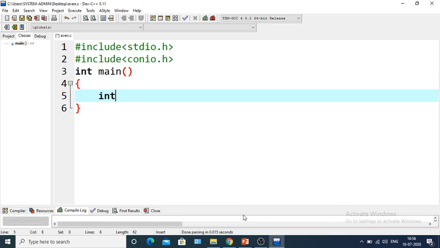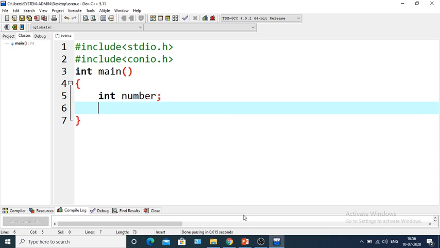Next we will take a number. Number is a variable of integer type. That means number will store only integer values. Next we will take the values. printf is a library function which is used to print something. Slash n is a new line character, so if you write anything after slash n, that will print in a new line. So, enter a number.